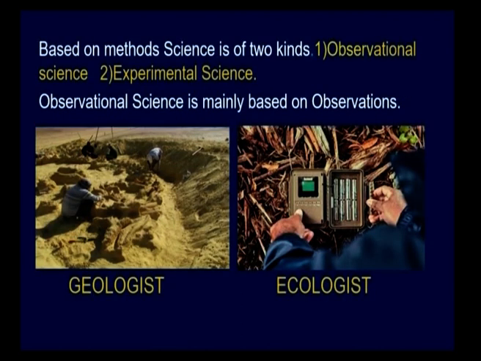Here, based on the process or methods, science is of two kinds. What are they? One is observational science and the second one is experimental science. So what does it mean? What do observational science and experimental science mean?